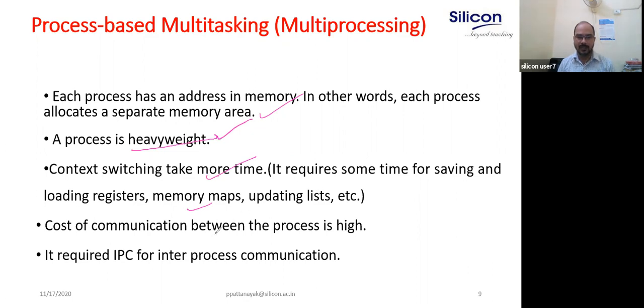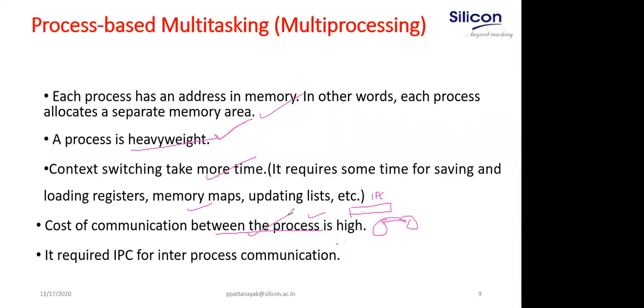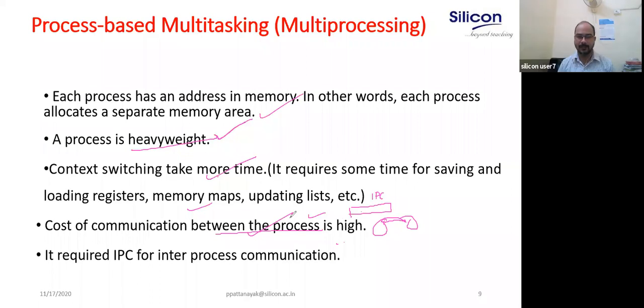And the cost of communication between the processes is high because you need a communication channel known as IPC, interprocess communication, to communicate between the processes, as they are working in different address spaces. So you need to communicate, and the communication cost between processes is very high. That is why I am saying it requires IPC, interprocess communication, for execution.